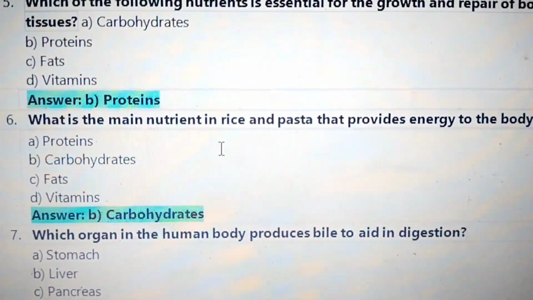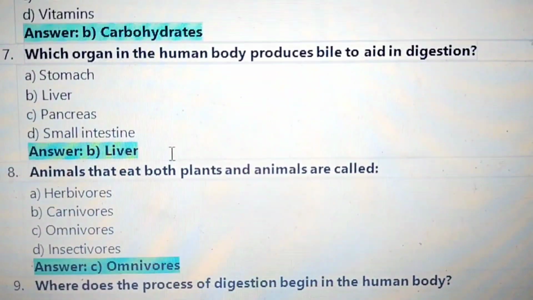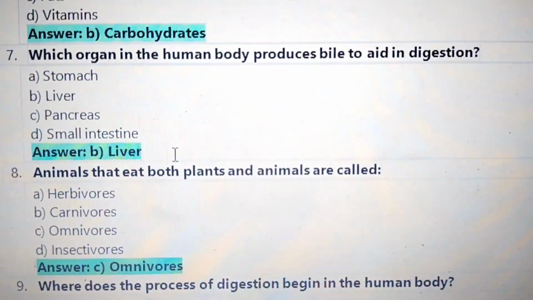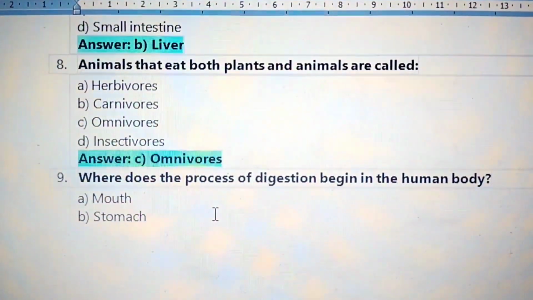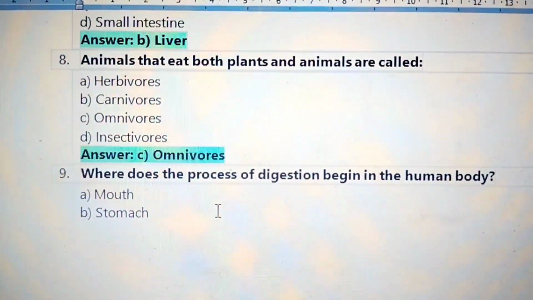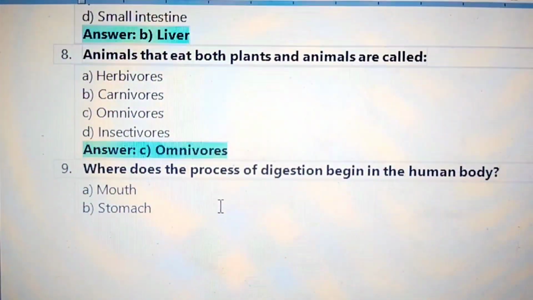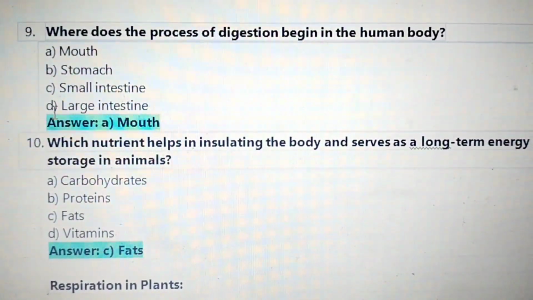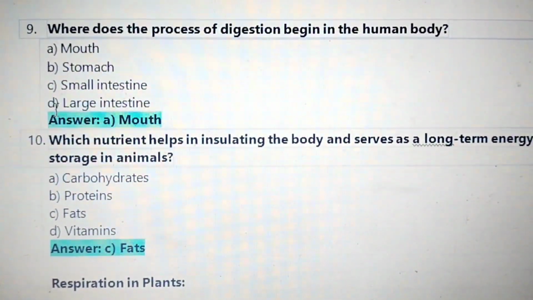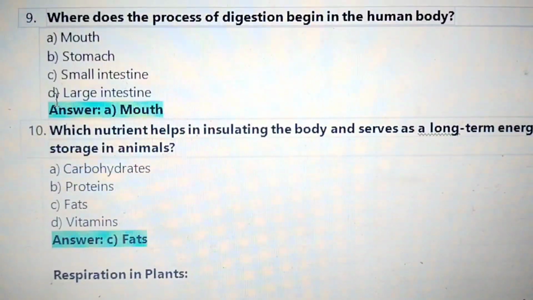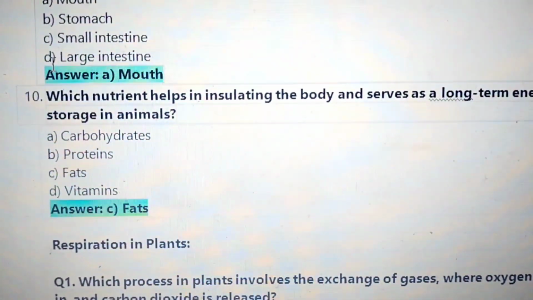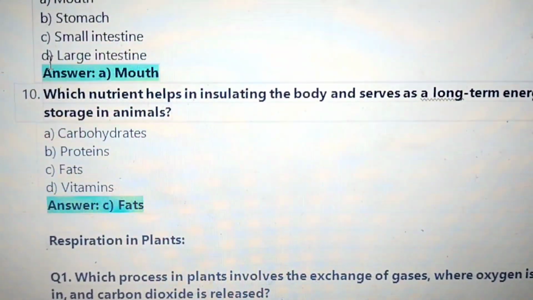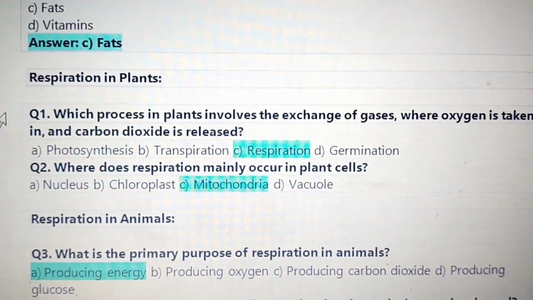What is the main nutrient in rice and pasta that provides energy to the body? Kadai carbohydrates. Which organ in the human body produces bile to aid in digestion? Kadai liver. Animals that eat both plants and animals are called omnivorous. Where does the process of digestion begin in the human body? Kadai mouth. Which nutrient helps in insulating the body and serves as a long-term energy storage in animals? Kadai fats.